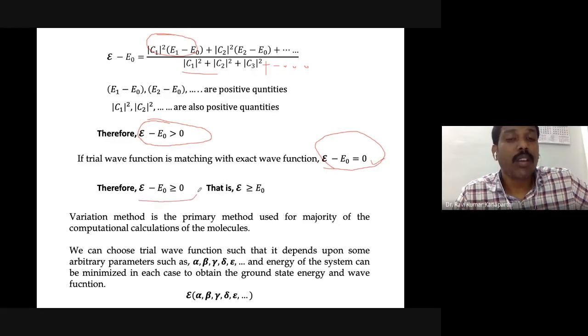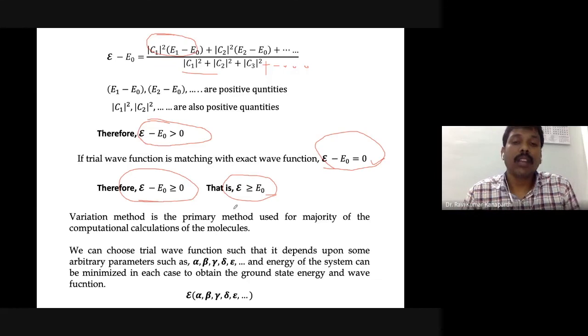Therefore, script E minus E0 is greater than or equal to 0, that means script E is greater than or equal to E0, that is the ground state energy of the system. So that proves the theorem. What is script E?